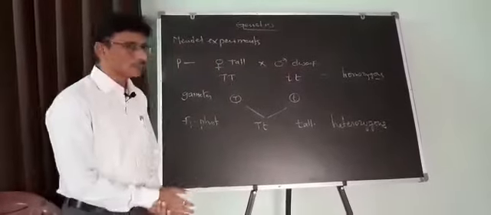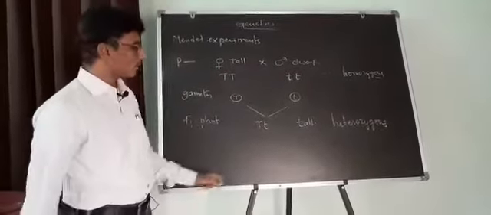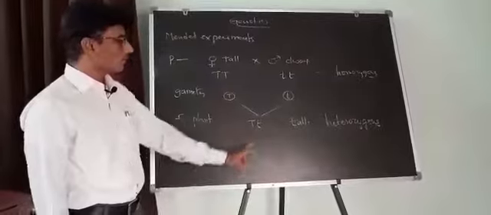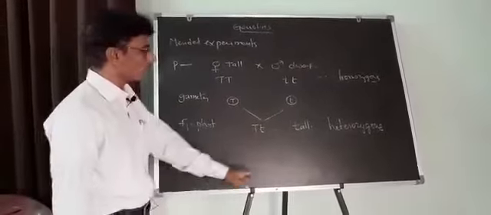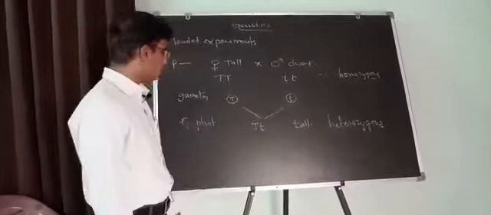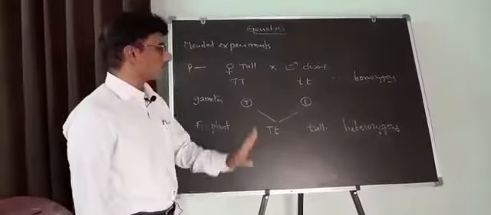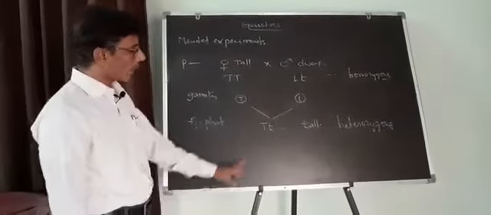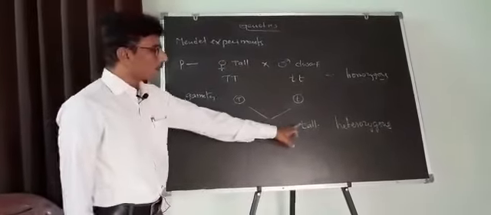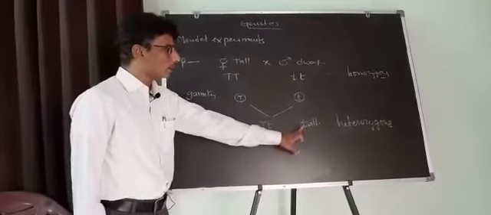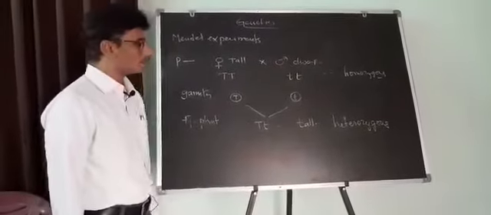If two alleles are different for one character or gene, that condition is called heterozygous. So all F1 plants are heterozygous, and physically they are all tall.